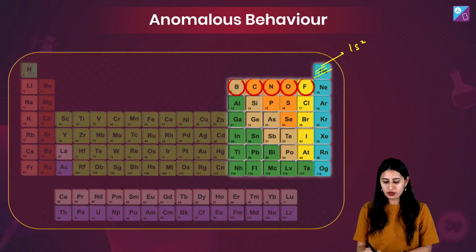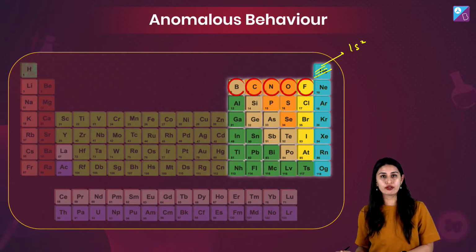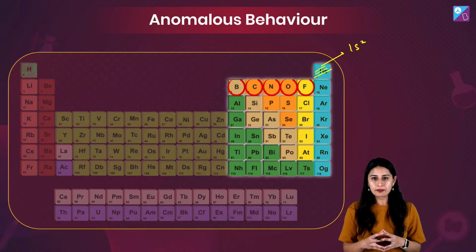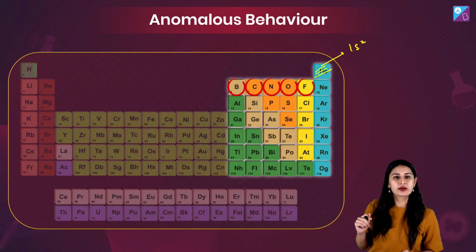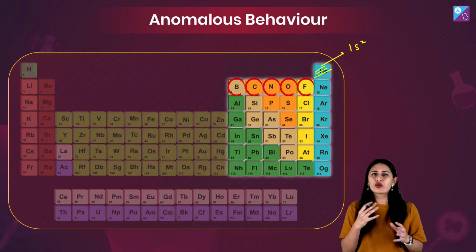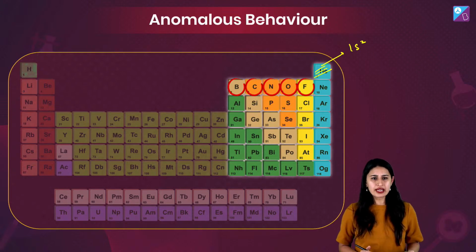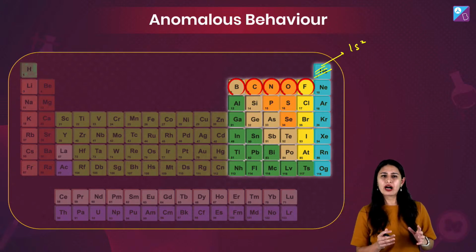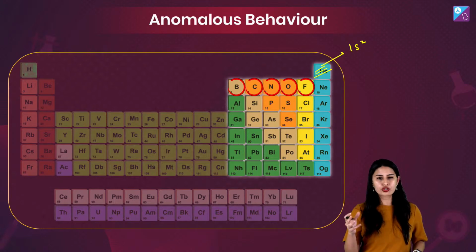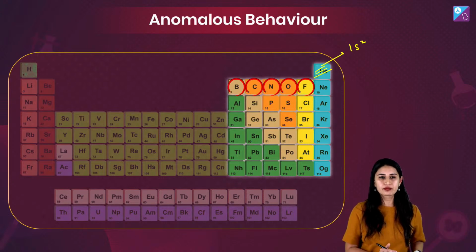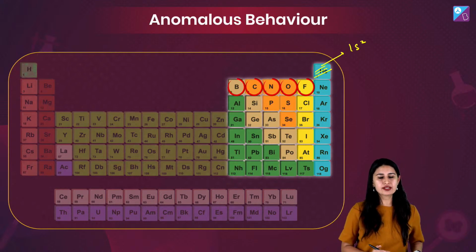Let's focus on boron, carbon, nitrogen, oxygen, and fluorine. You would always find questions in one way or another where these are asked, and you would see them show some kind of anomalous behavior. Why is there an anomaly? Can you all guess why there is an anomaly when we are talking about boron, carbon, nitrogen, oxygen, fluorine? How is it that they're different from the other members of their individual groups? How are these first members different from the rest?